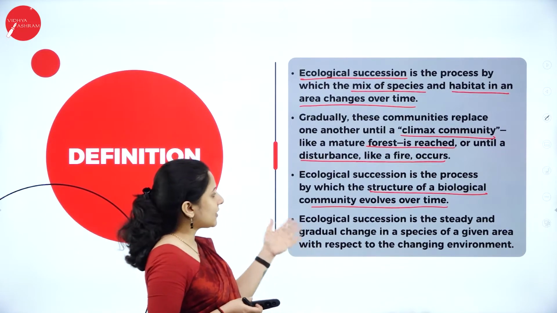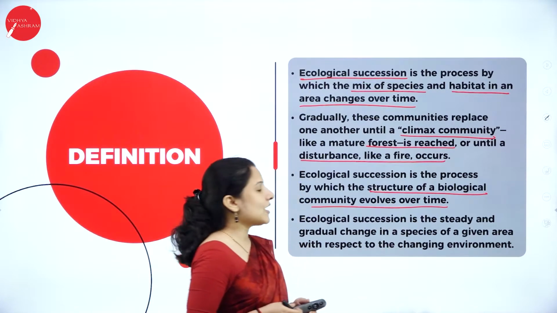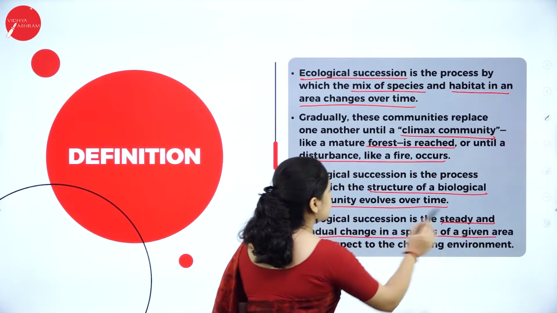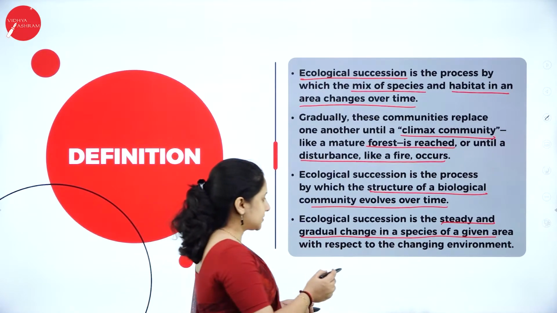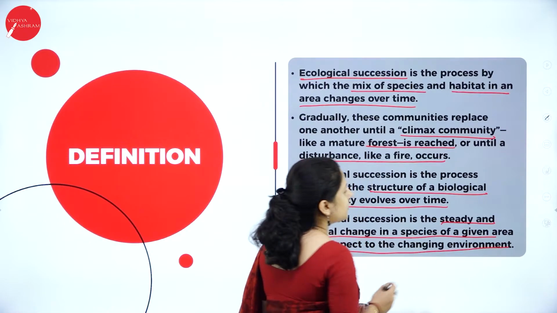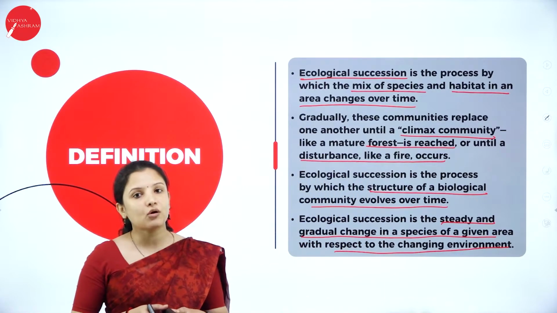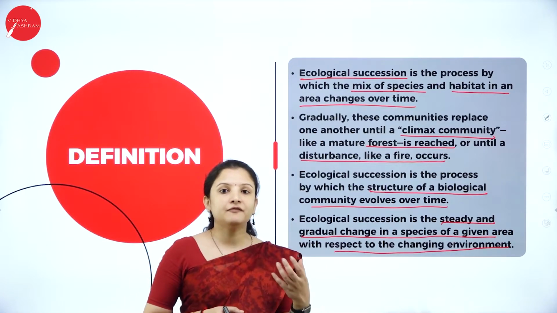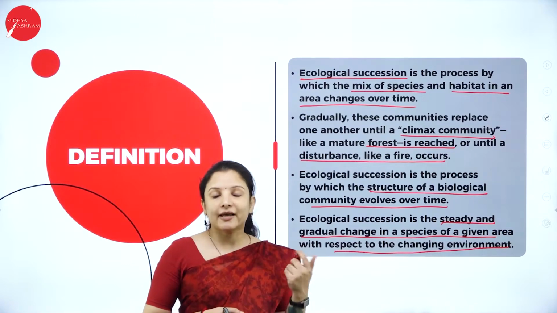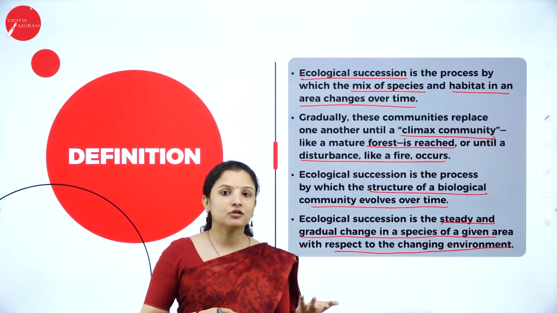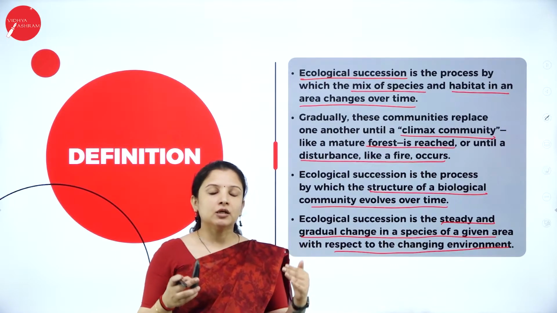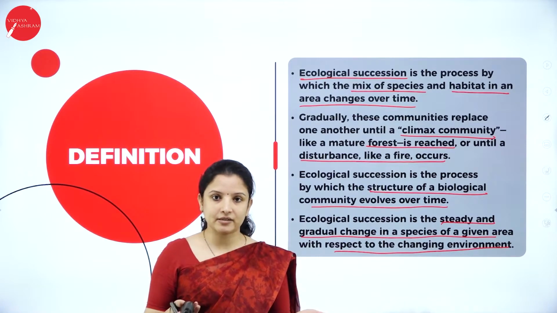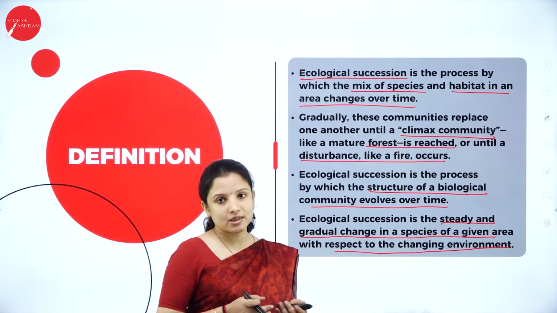One more definition: ecological succession is the steady and gradual change. It is a slow and gradual change in species of a given area with respect to the changes in the environment. So sometimes because of the changes in the environment also, ecological succession can occur. Say for example, sometimes a fertile land with a lot of plants can get converted into a desert land. So that is also ecological succession. Anything that was earlier some kind of habitat and got converted into a different kind of habitat in the environment, all this is ecological succession.